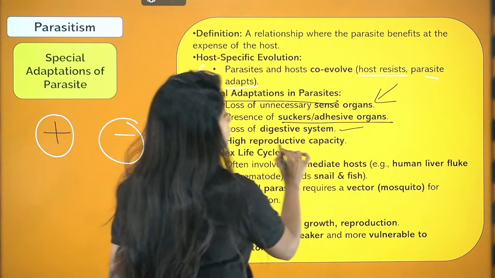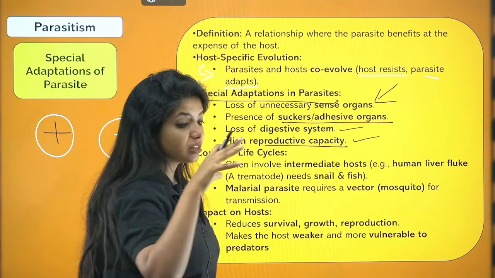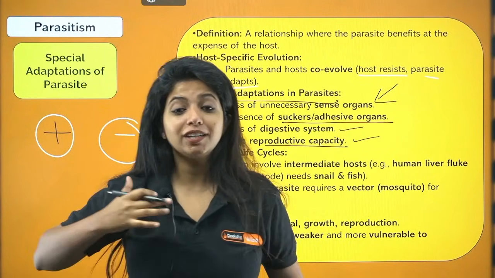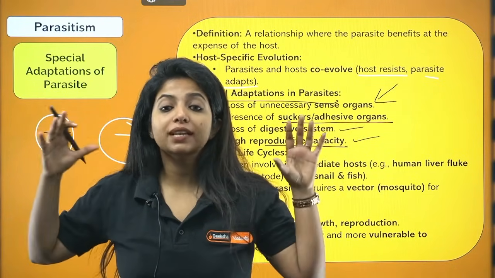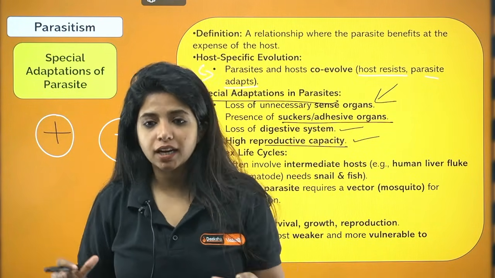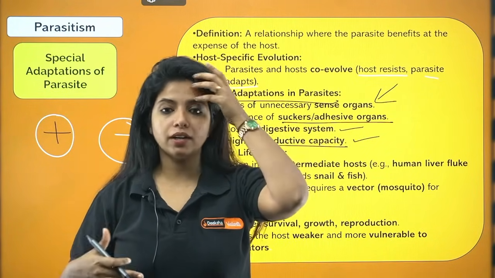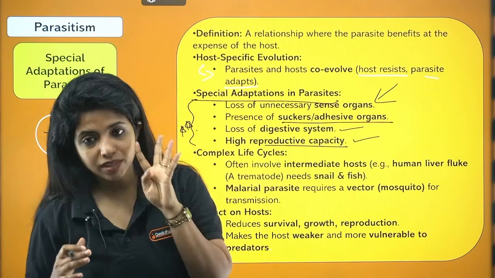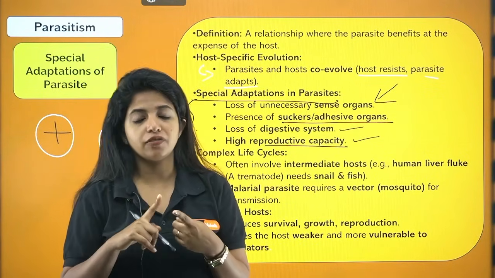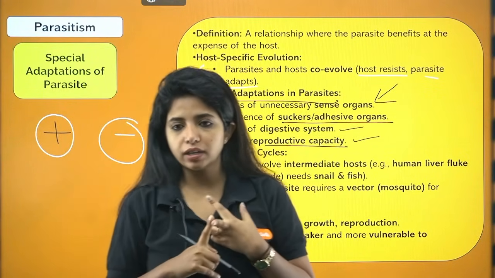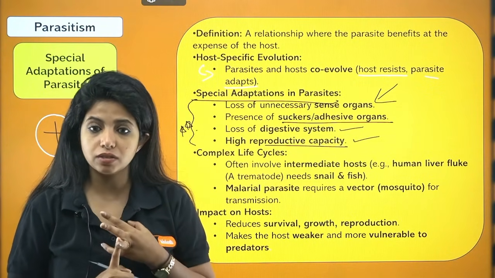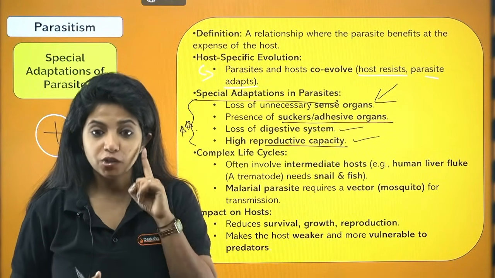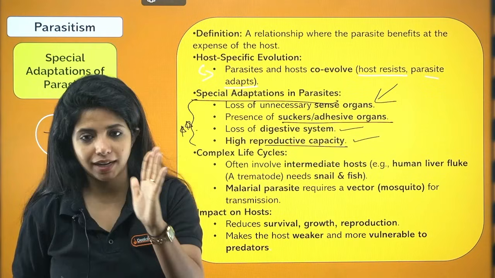Now, high reproductive capacity. Once the parasite is inside the body, it has to make sure that it is making a colony of itself, because it has to sustain. That is why it has a high reproductive capacity as well. So please remember these four things for sure: loss of unnecessary sense organs, presence of suckers and adhesive organs, loss of digestive system, and high reproductive capacity. Do not mug it up, think about it and then study.